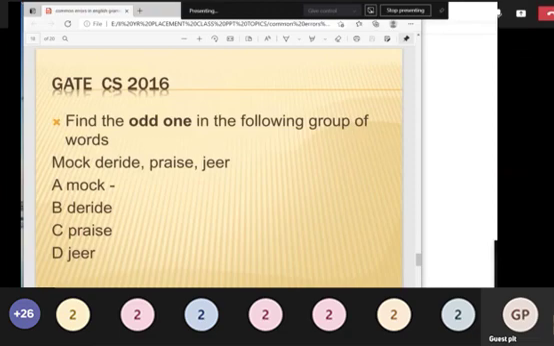Remains the same in meaning. Praise is something like praising somebody. This is the word which is the opposite of these three words. So that is the odd man out here. So praise is the correct answer.